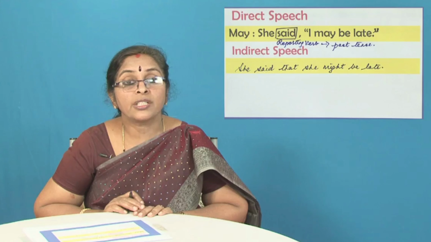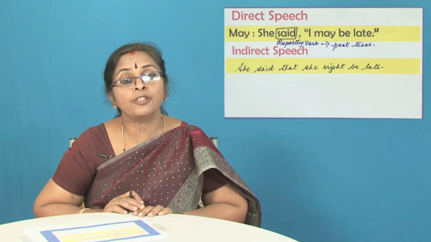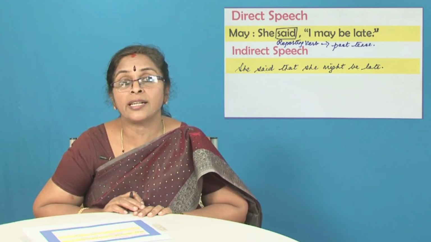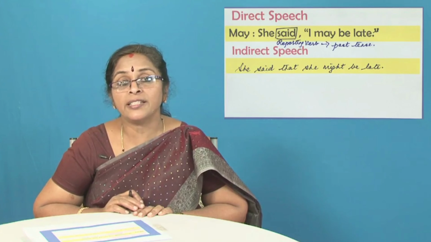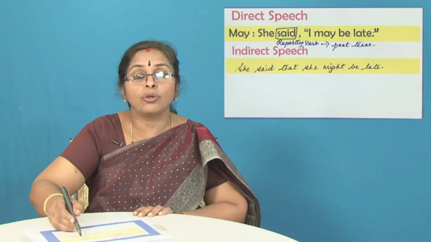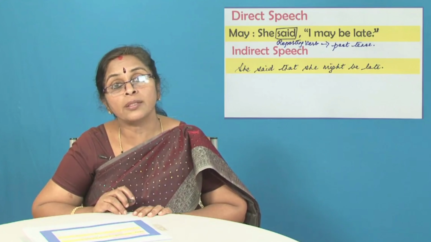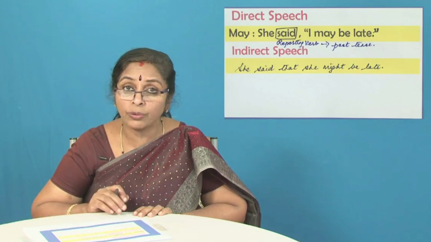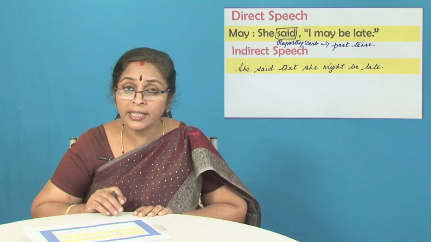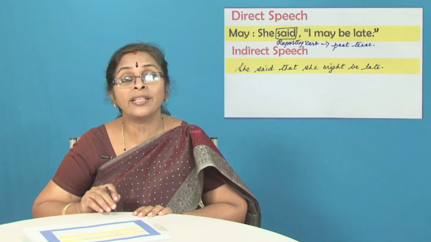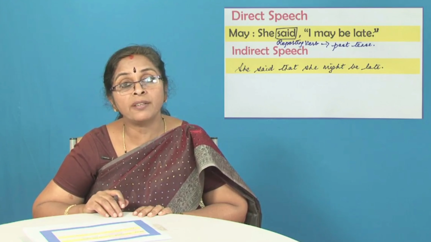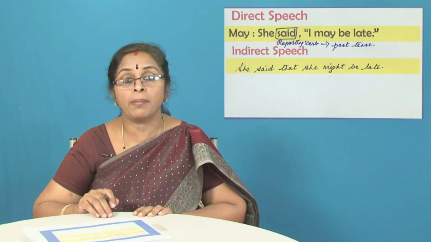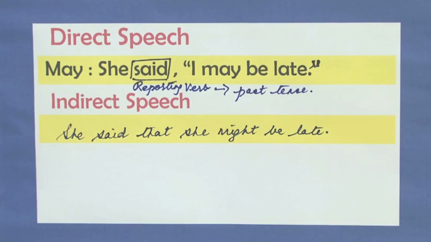Full stop. Because we are not going to make use of any punctuation marks other than a full stop in the reported or the indirect speech. Because in the direct speech, you have open inverted commas, close inverted commas, and other punctuation marks could be a question mark or an exclamatory mark. All that is allowed only in the direct speech. So in the indirect speech, you are supposed to use only a full stop and not use open inverted commas or close inverted commas or exclamatory mark or question mark. So she said that she might be late.